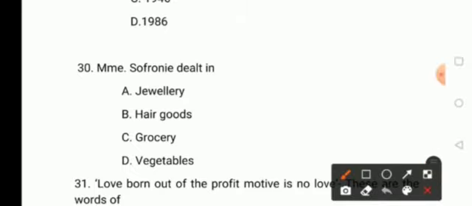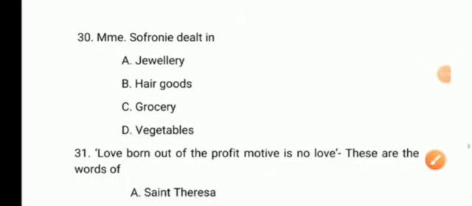Madame Sofrine dealt in option A, jewelry, option B, hair goods, option C, grocery, option D, vegetables. So here the answer is option B, hair goods. Moving on to the next question.